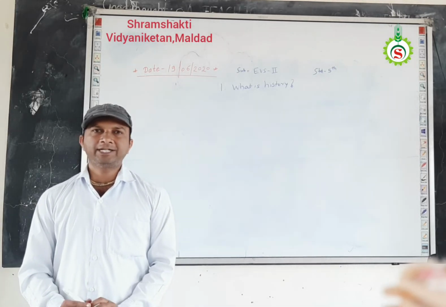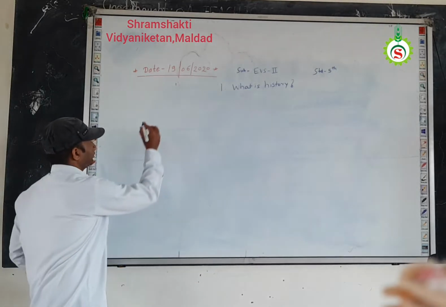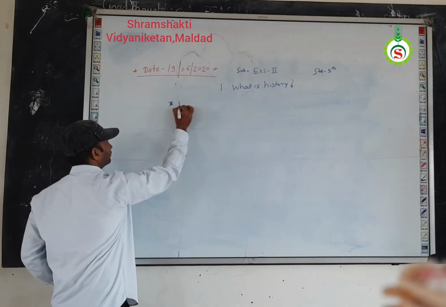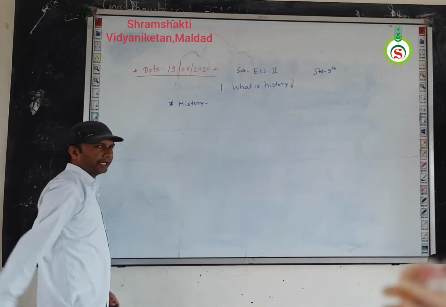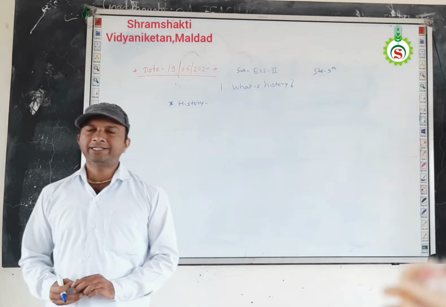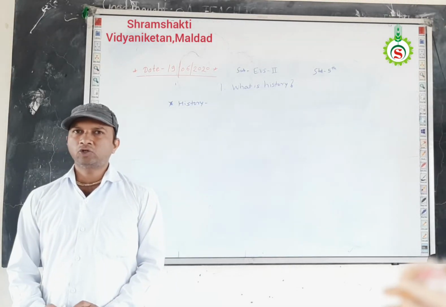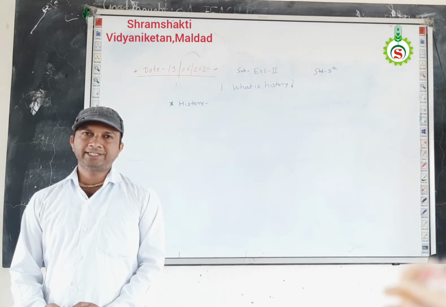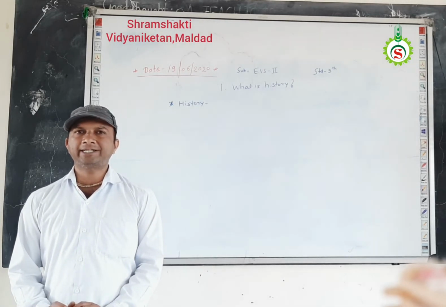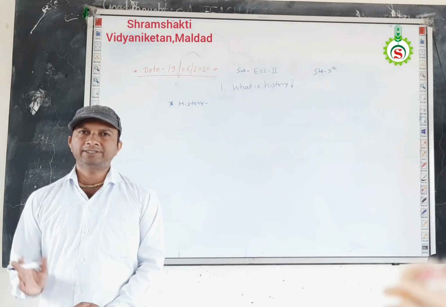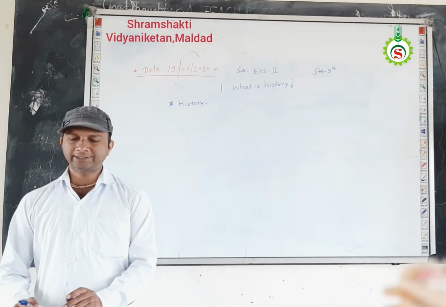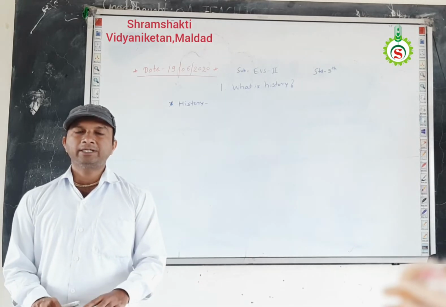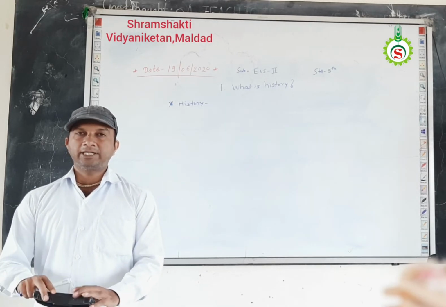Now, history means what? Now you know that there are various events occurs every day. So in history we study the events that are past, means they are already happened, okay, in the past. So history is a science when we study the past events.